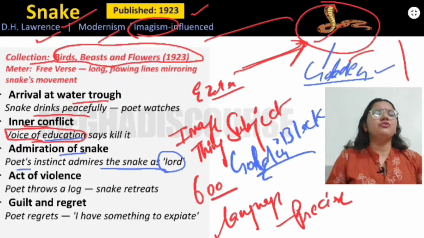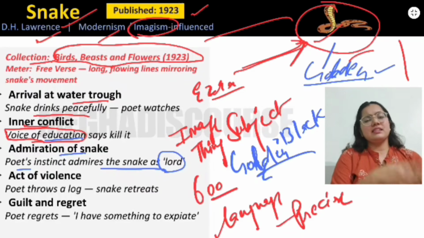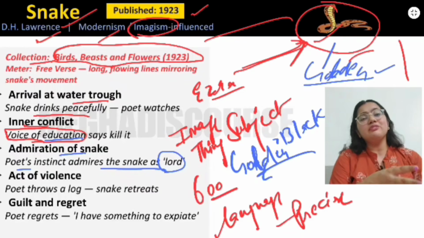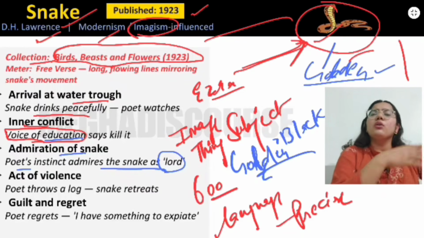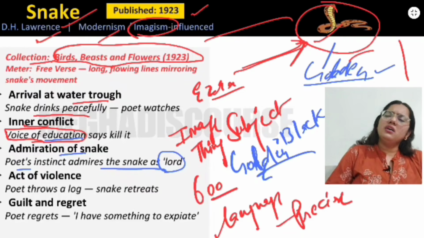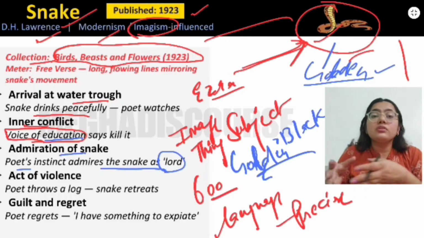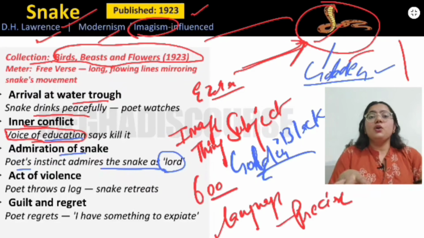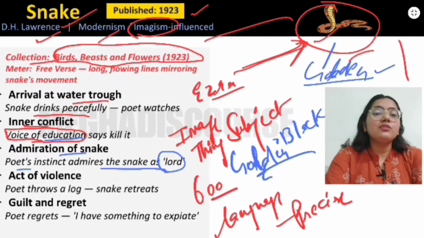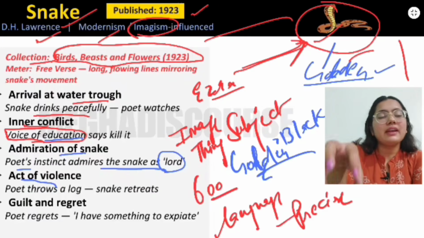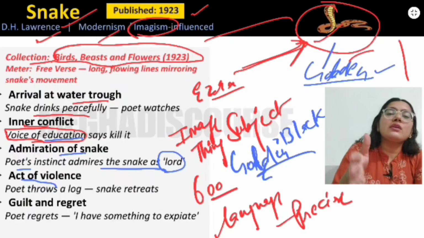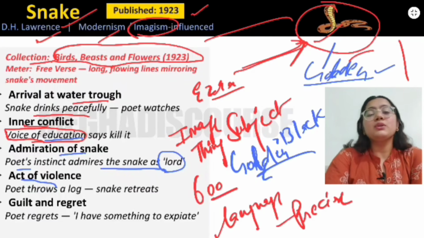We have built the world around us, and these snakes, the animals, have to live far from us, on the boundaries, on the periphery, underground. So he is lord of that underworld, but not the lord of this world. Okay, so he is admiring that snake, and he does not want to disturb it. Now when the snake finally drank the water, the snake was going back to its home.